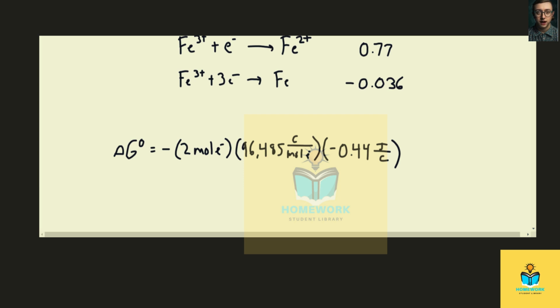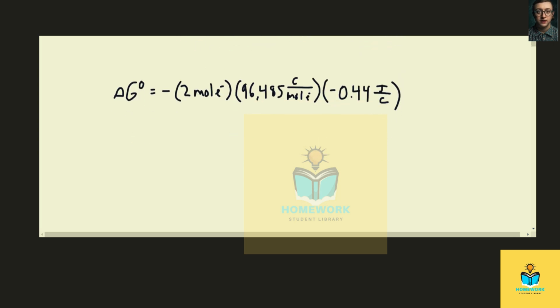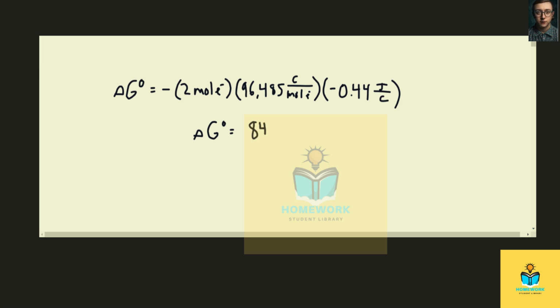And so when we calculate that all out and we divide by 1,000 to get this in units of kilojoules, we see that delta G at standard conditions of this half reaction is about 84.9 kilojoules.